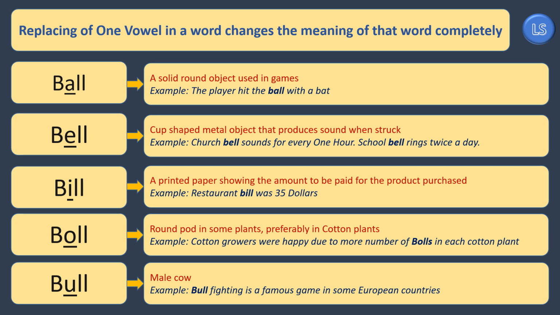The viewers can clearly see here that by merely changing the vowel in a group of letters, they are in a position to get different types of words whose pronunciations are different and their meanings are also different. What I would like to tell here is that if a viewer knows one particular word, then by replacing the vowels in them, he will be in a position to arrive at different types of words, and thereby he will be able to learn more words, remember them easily, and gradually have better control over English language.